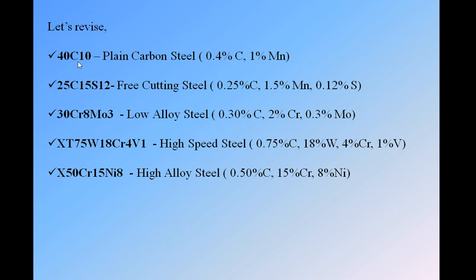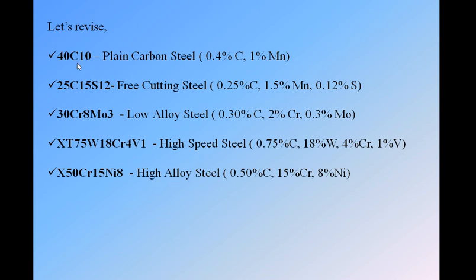Okay, see, if we only have a C in between, this will be a plain carbon steel. If we have C plus some other alloying element, that is S or Pb, this will be a free cutting steel. If we have something other than C, that is alloying elements like Cr and Mo, this will be a low or medium alloy steel. And if something starts with XT, this will be a high speed steel, and something which starts with X will be a high alloy steel. Okay, are you getting it or not?